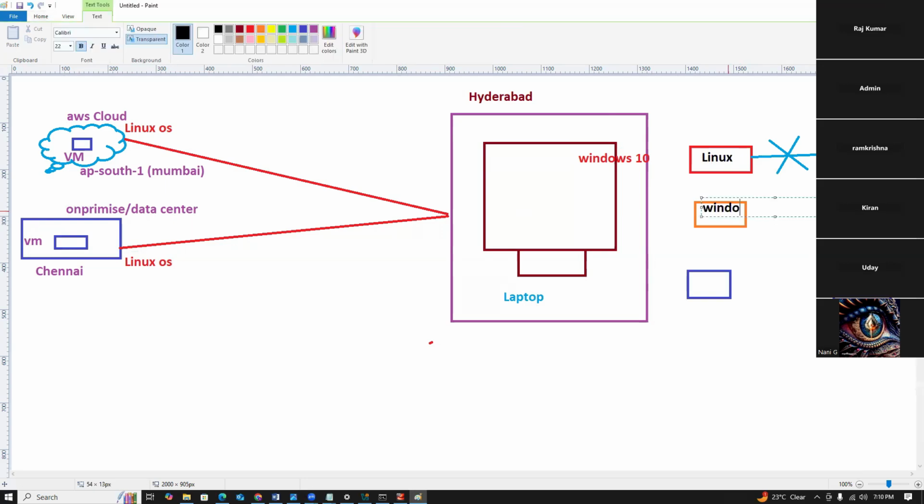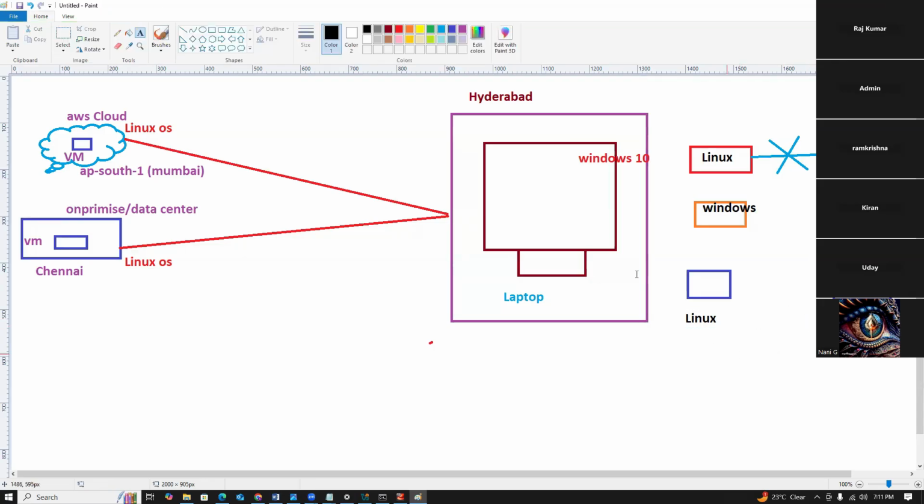For example, this is Windows and this is also a Windows. These are the same platforms. This is a Linux and this is also a Linux machine.